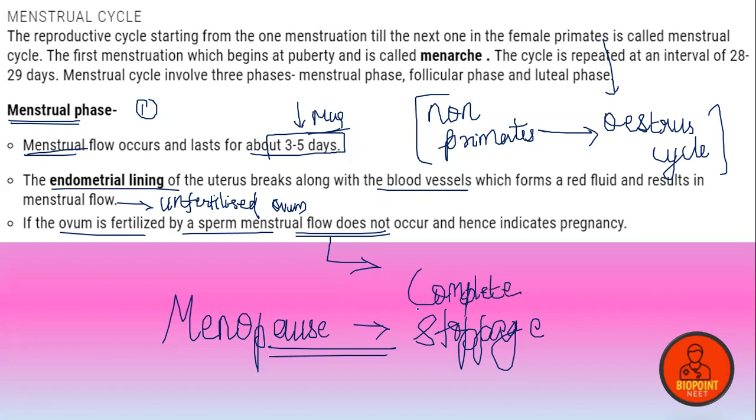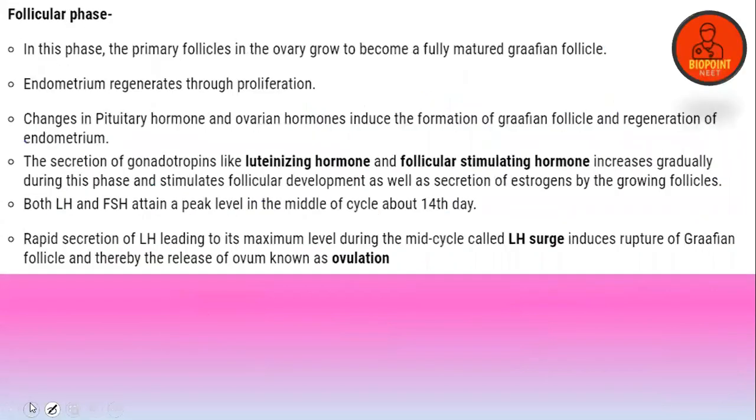I'm not talking about pregnancy, when the menstrual cycle will not be there. At that time, don't call it menopause. But at the age of 50 to 55 years, the menstrual cycle completely, permanently ceases. Clear, everyone? So the second one is the follicular phase. The second one is the follicular phase.